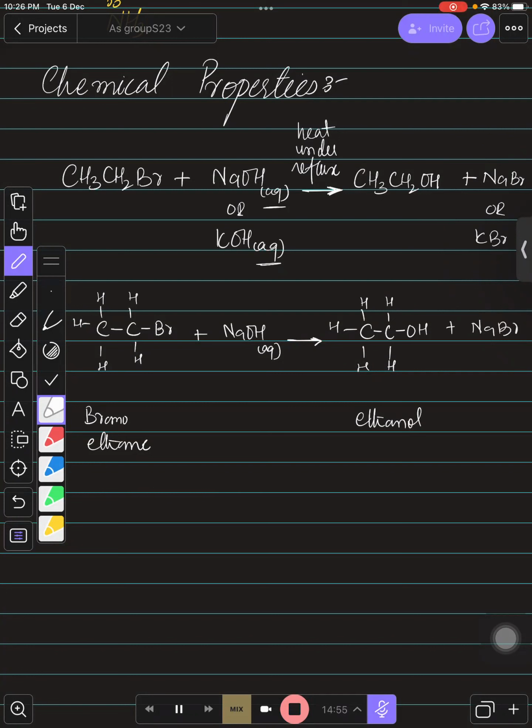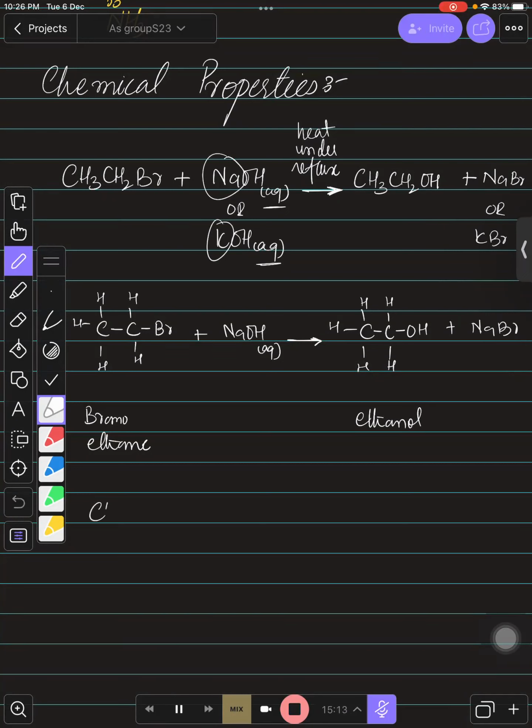So you can see this, बच्चों. What is this? There's a substitution of bromine by hydroxyl, right? Or even right now you can see this. अगर आप NaOH use करो या आप KOH use करो, इस पर कोई impact ही नहीं पड़ रहा है. तो sodium or potassium right now they are spectator ions over here, so we can even write an ionic equation over here if you want to.